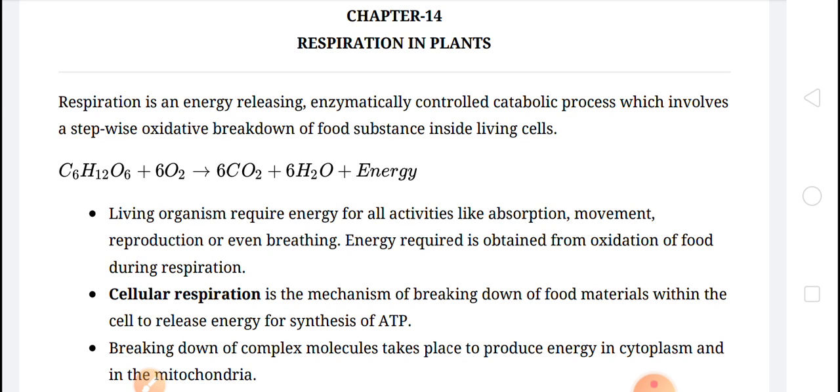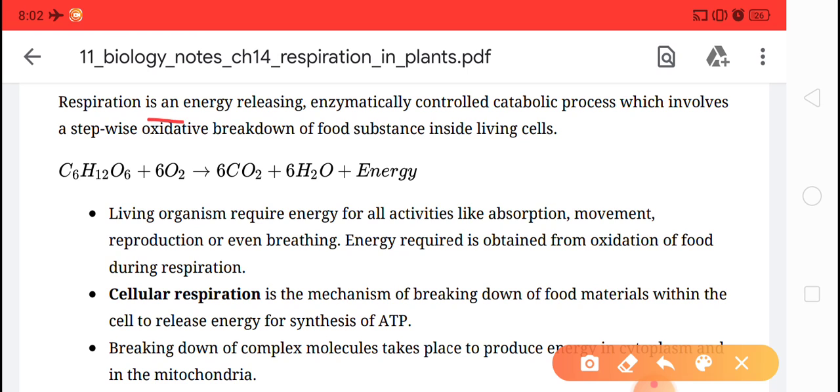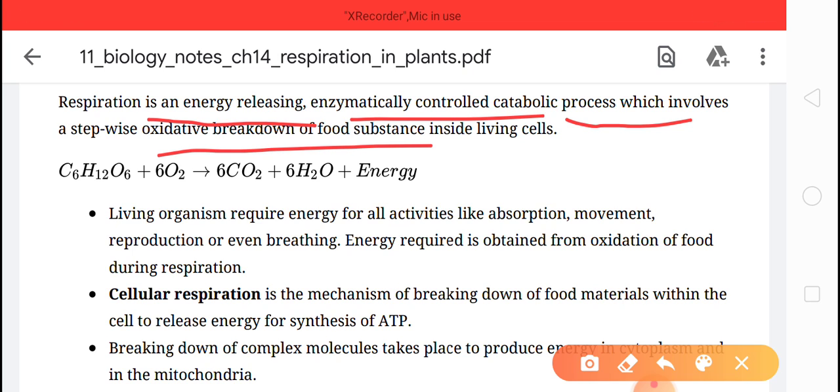So I repeat once again, respiration is an energy releasing, enzymatically controlled metabolic process which involves a stepwise oxidative breakdown of food substance inside living cells.